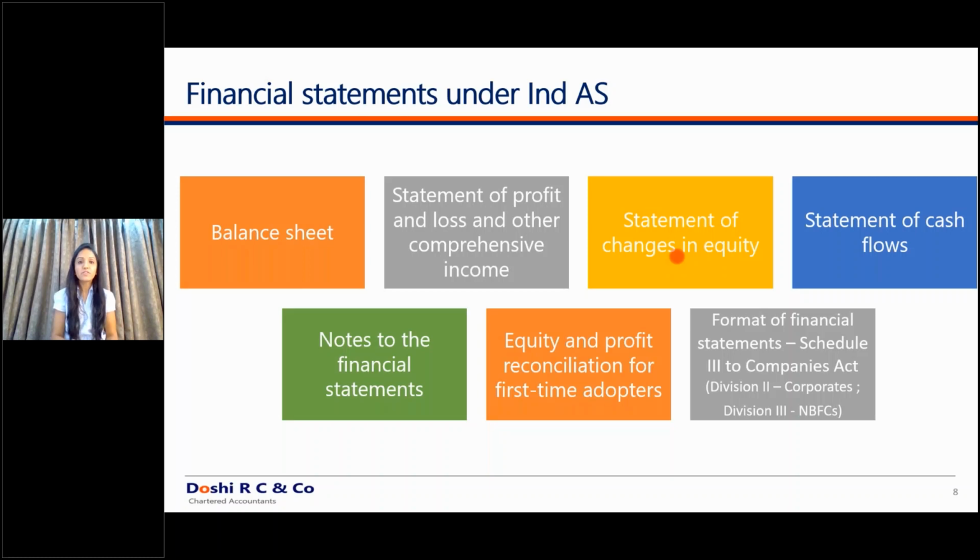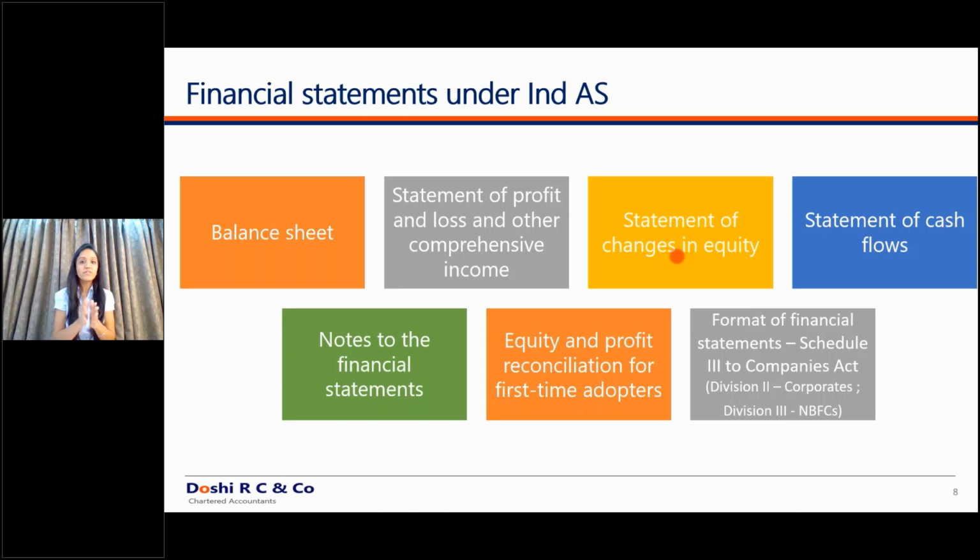So such kinds of investments, or gain or loss on such investments, are to be routed through other comprehensive income. When you pass the accounting entry for such investments, you record the gain under the investments, so investment account debit. You directly credit a reserve, that is gain on the fair valuation of investments. For example, there is a gain of 100 crores. So while passing the accounting entry, you have passed investment account to fair valuation gain on the investments. But this 100 crores has to be published and disclosed in other comprehensive income.